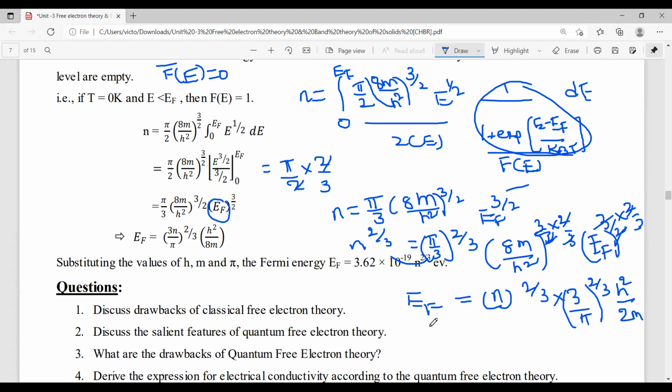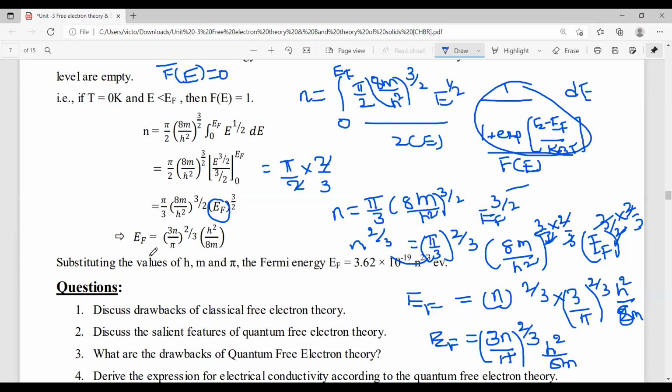So finally, the EF expression. Here whole power 2 by 3 is common, so we can write it as (3n by pi) whole power 2 by 3 into h square by, sorry, here we have 8m. Okay, h square by 8m. So this is the expression for the Fermi energy.